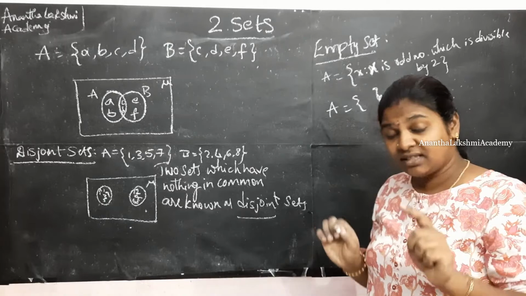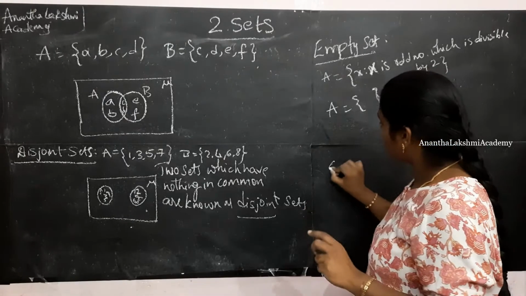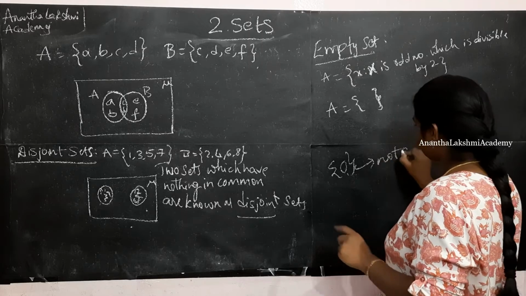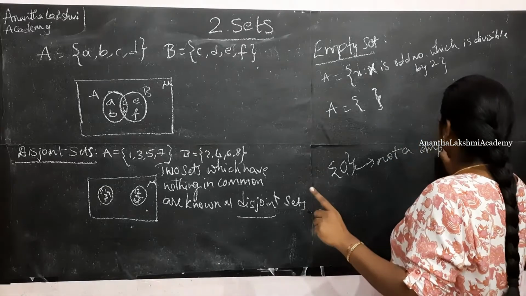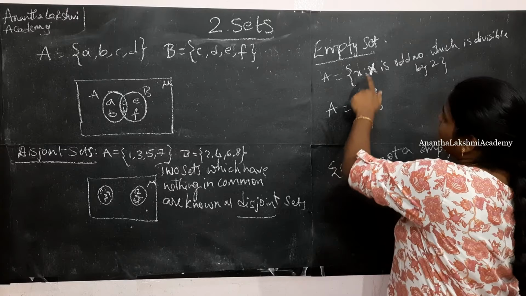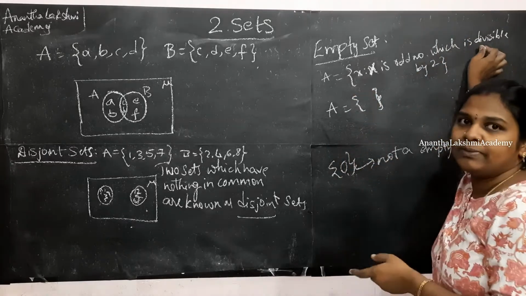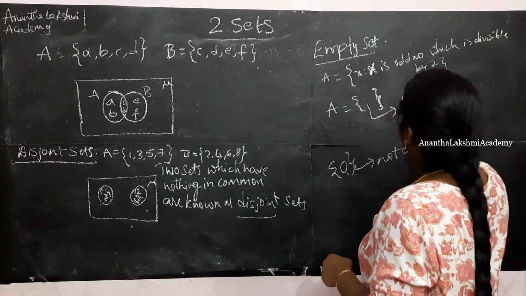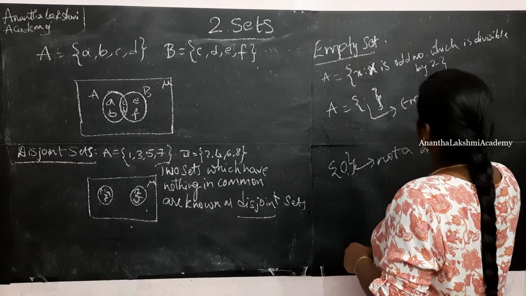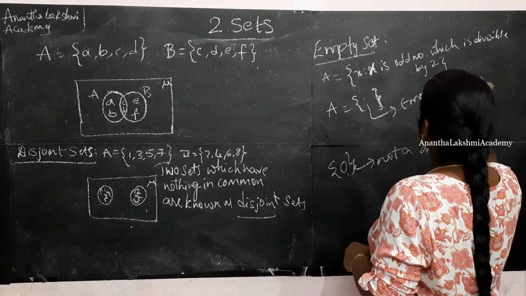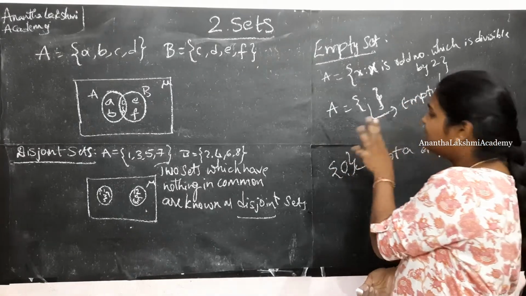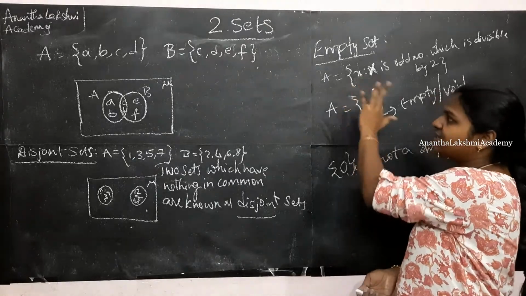If you think that when you have a 0 in the set this is an empty set, never assume this, it is not an empty set. If you have a set like odd numbers which are divisible by 2, in this set nothing comes in. This is known as empty set or void set. Void is nothing but some space. We have nothing written over here.